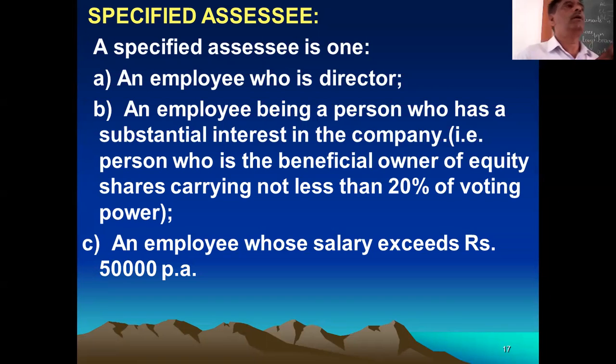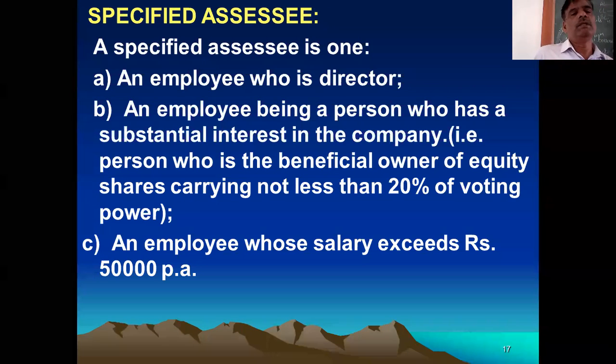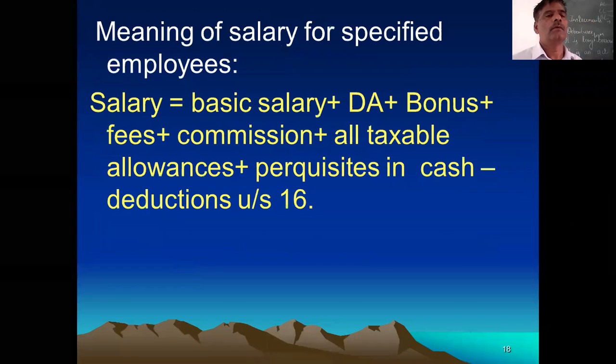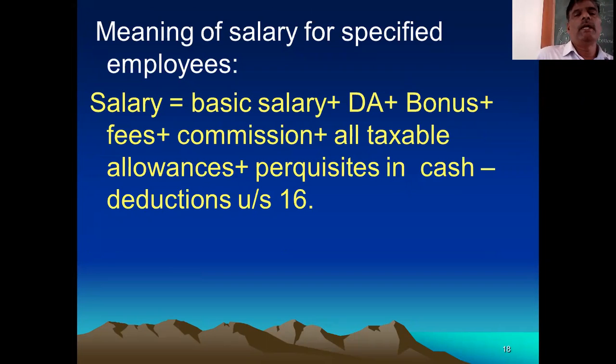You write 3 points for a 2 marks question. Who is a specified assessee? Remember this. Then the meaning of salary for a specified assessee: salary is salary plus DA plus bonus plus commission and all the taxable allowances plus perquisite in cash.